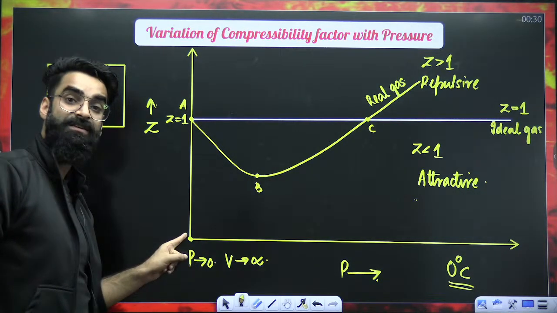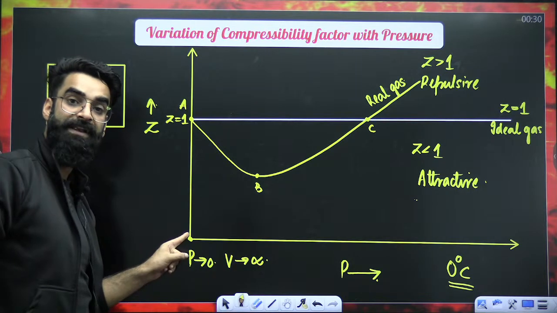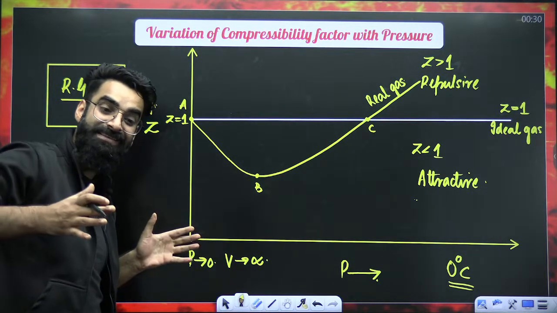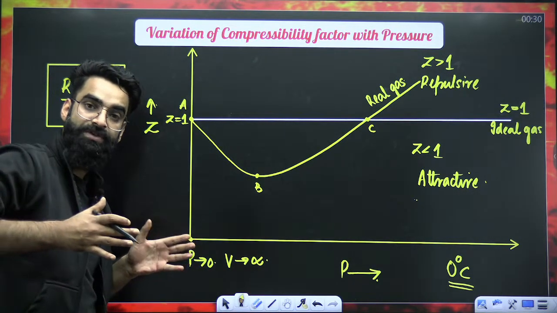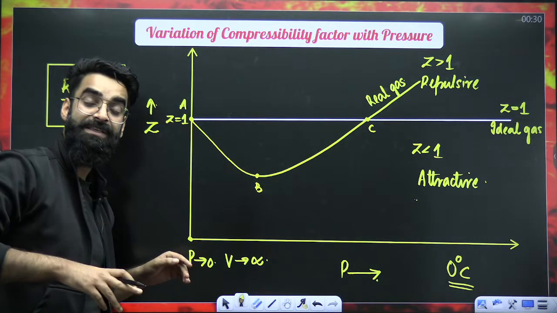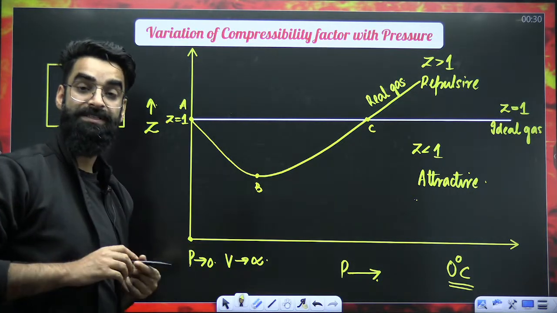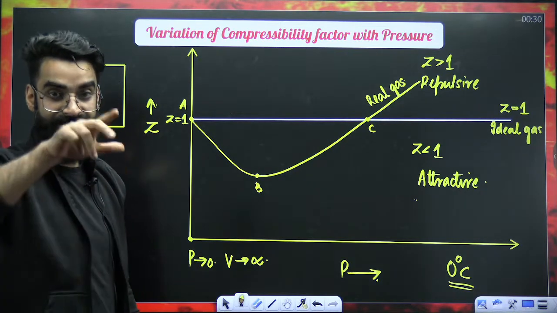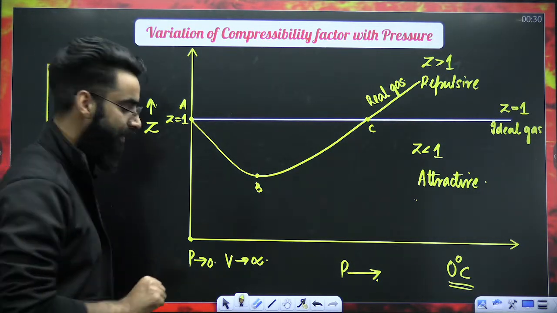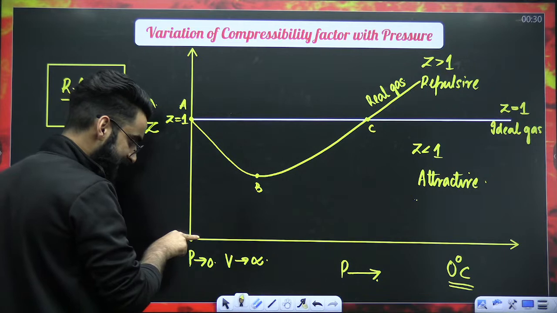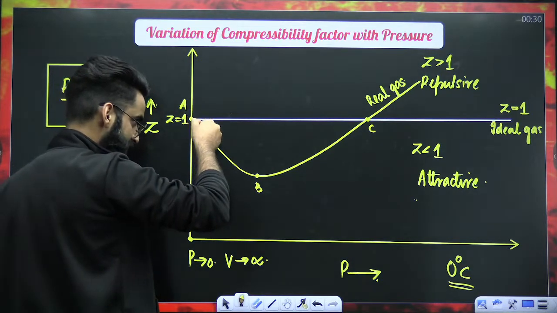The molecules are coming closer. Distance between them decreases, force of attraction increases, and if the force of attraction increases, Z value has to decrease. That's why when you move in the plus x-axis direction, Z value is decreasing.